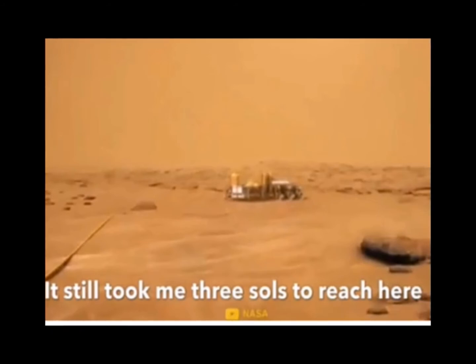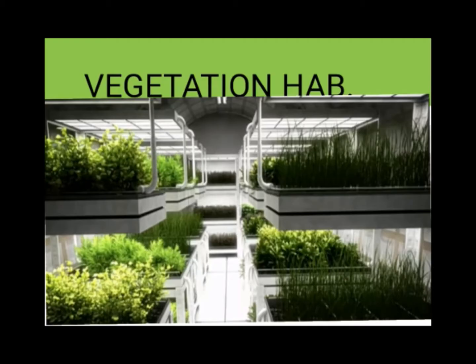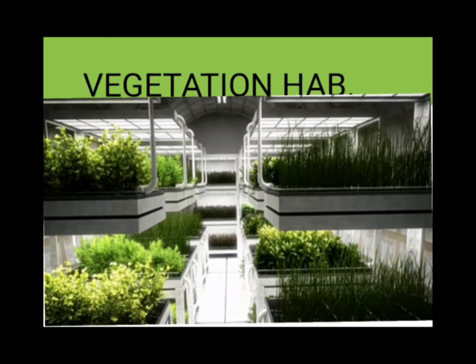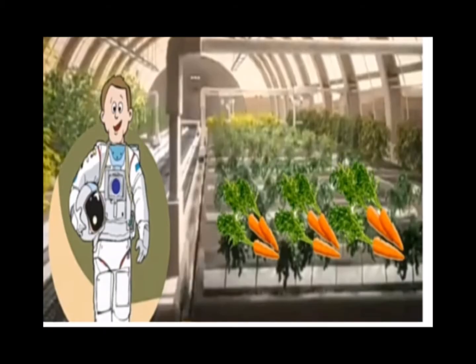They cannot go outside. So where do they harvest? See this picture. We can see the vegetation hab. In the vegetation hab only they are going to harvest the vegetables. See, inside the colonies they will have some habs and they grow the plants there. See, the grandfather is standing there and now what are they going to do?